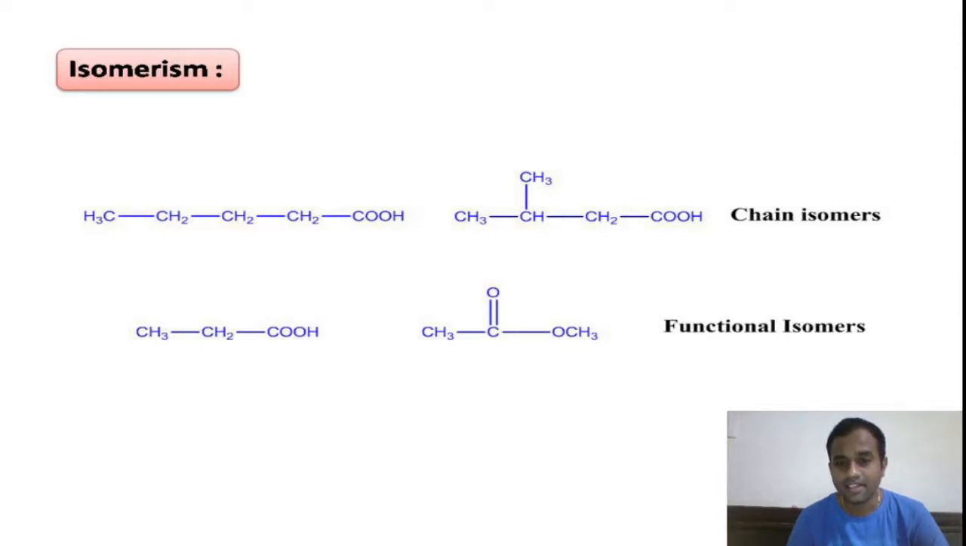Coming to the functional isomers, you see the first one is propanoic acid and the second one is methyl acetate. These two have the same chemical formula but differ in their functional groups. The first one has a carboxylic acid functional group, the second one has an ester functional group. So compounds having the same chemical formula which differ in their properties are called isomers, and the isomers which have different functional groups are called functional group isomers, right? These two will come under functional isomers, right?